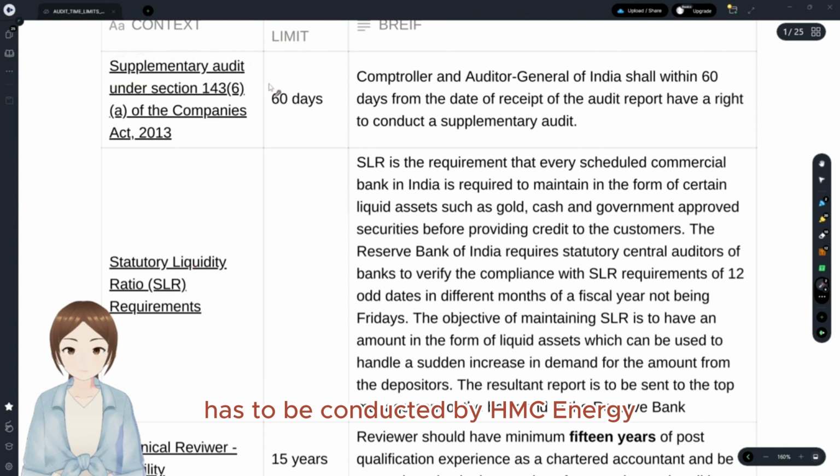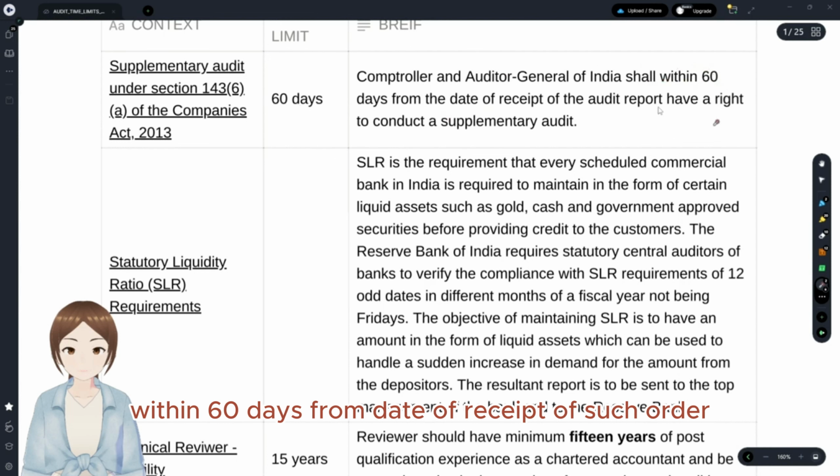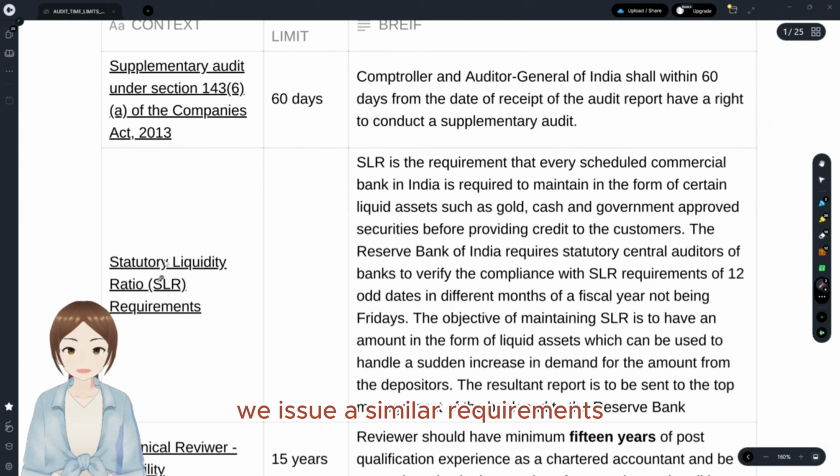Supplementary audit. Supplementary audit has to be conducted by whom? CAG. Within how many days? 60 days. It has the right to do supplementary audit within 60 days from the date of receipt of the audit report of that PSU.